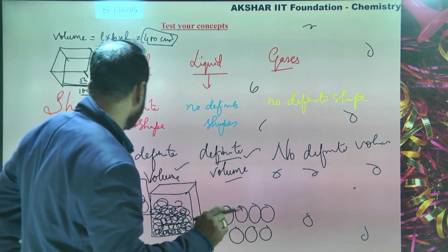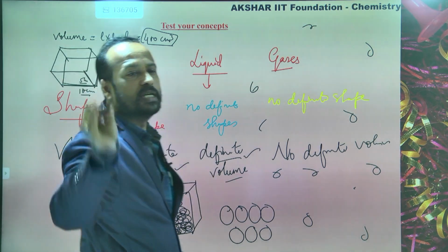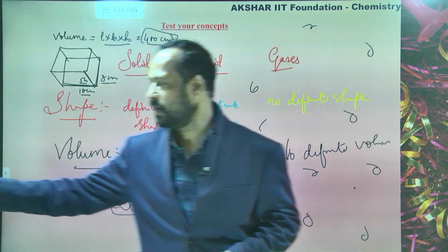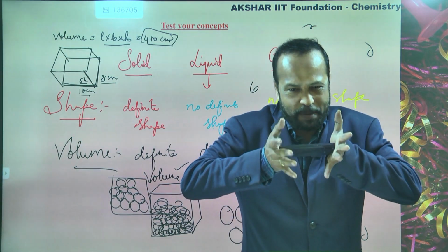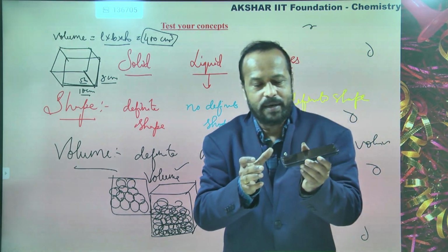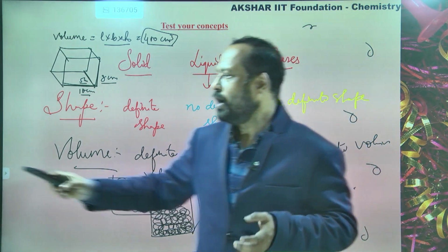And the compressibility property in solids is almost nil, negligible. For example, I am taking this mobile in my hand. This is a solid, and I am applying force on it like this. Is it getting compressed here? No, it's not.